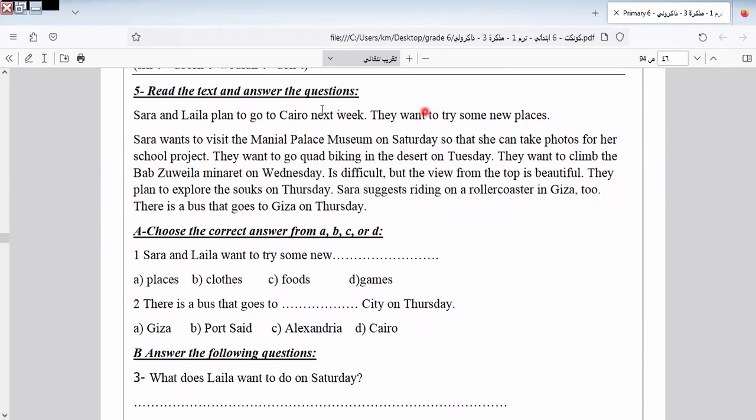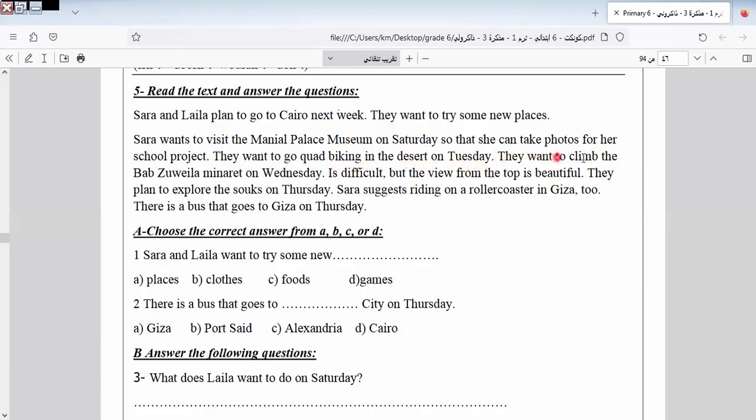Sarah and Layla plan to go to Cairo next week. They want to try some new places. Sarah wants to visit the Manial Palace Museum on Saturday so she can take photos for her school project. They want to go quad biking in the desert.